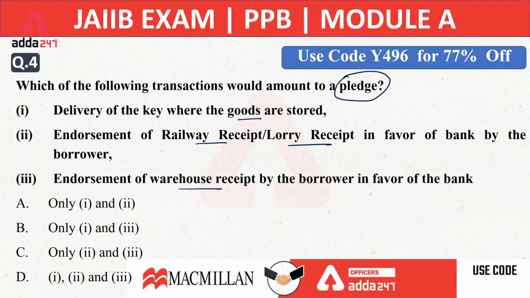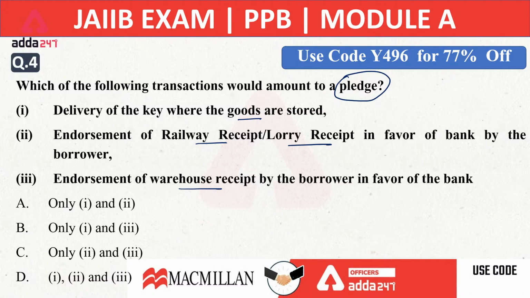So pledge is a kind of security which we are talking about. Whenever you are taking a loan from the bank, you have to maintain a certain collateral. And there are four types of security available: one is pledge, second is hypothecation, third is mortgage, and fourth is lien. These are the four types of security which can be given to the bank at the time of taking a loan.